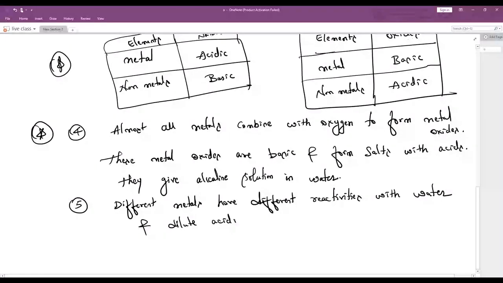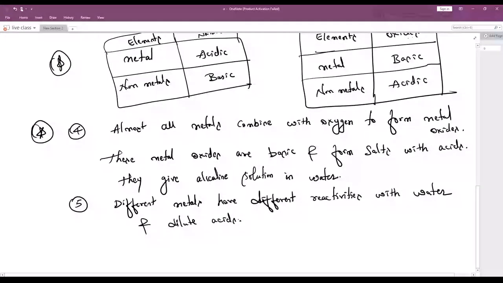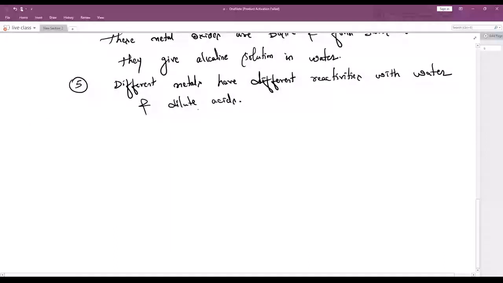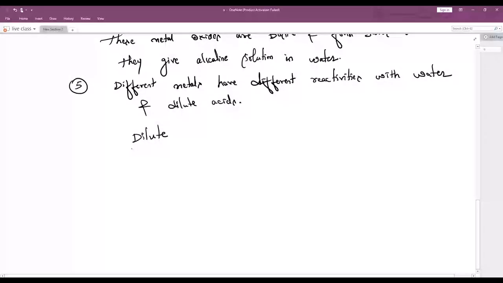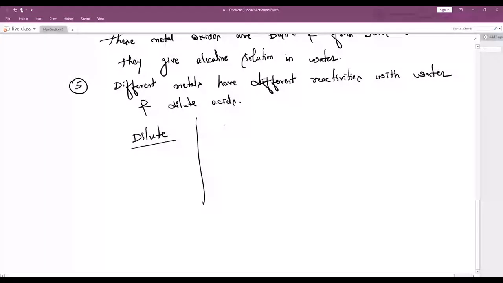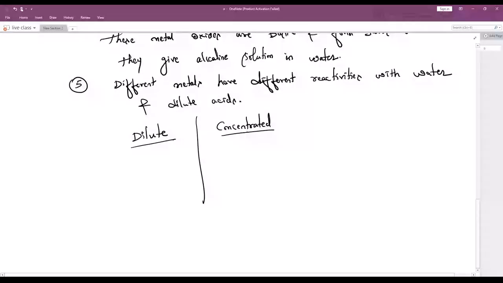Any doubts with this point? Now here we have come across a new word, which is dilute. Now the question starts: what is dilute? And there is one more term, concentrated. So we have two types of acids. One is called dilute acid and the other is called concentrated acid.